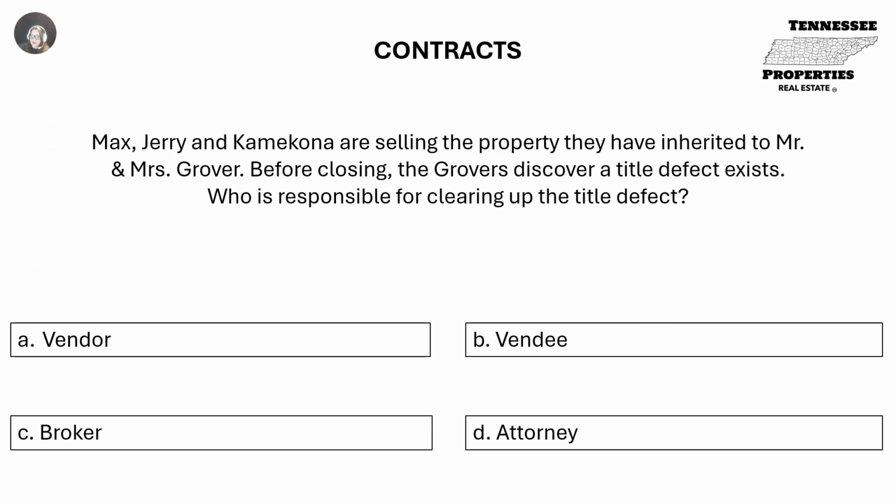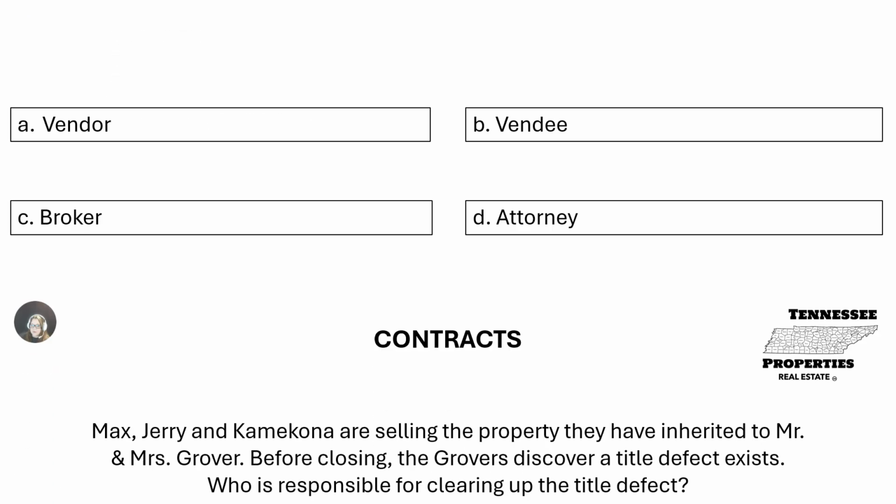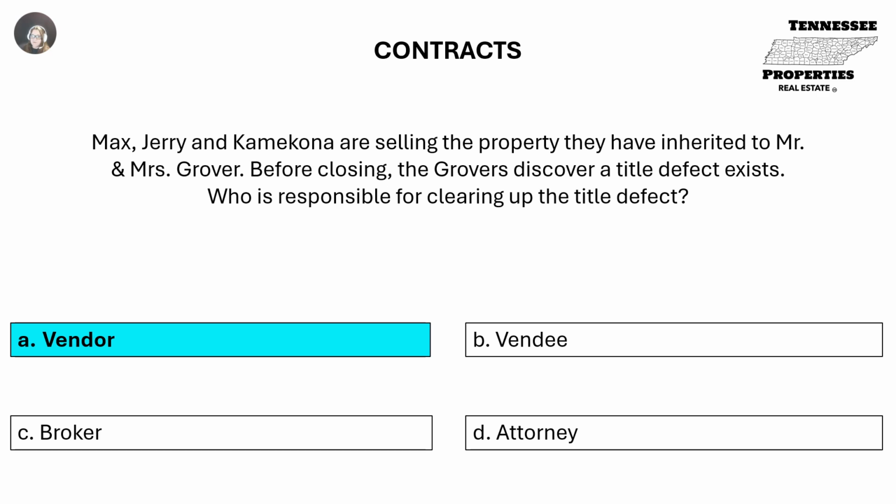Max, Jerry, and Kemakona are selling property they have inherited to Mr. and Mrs. Grover. Before closing, the Grovers discover a title defect exists. Who is responsible for clearing up the title defect? A. Vendor, B. Vendee, C. Broker, or D. Attorney? A. Vendor.